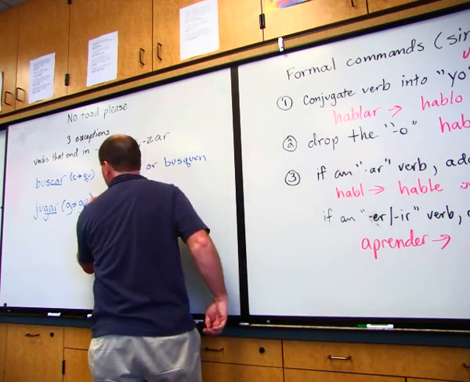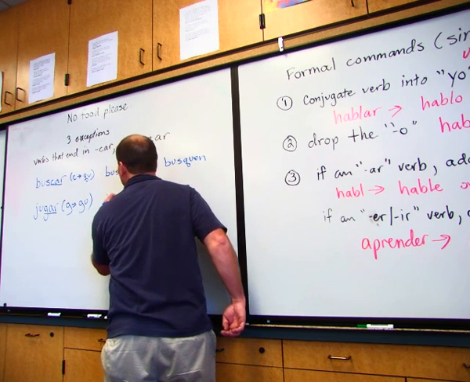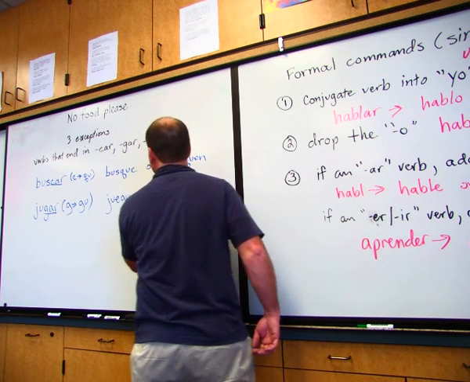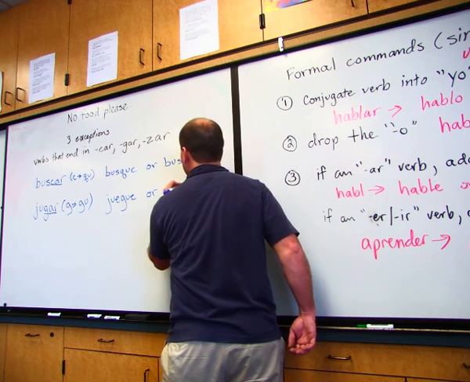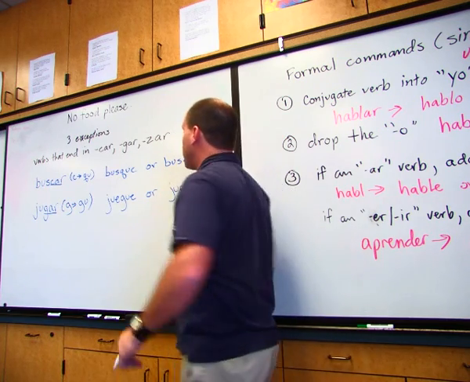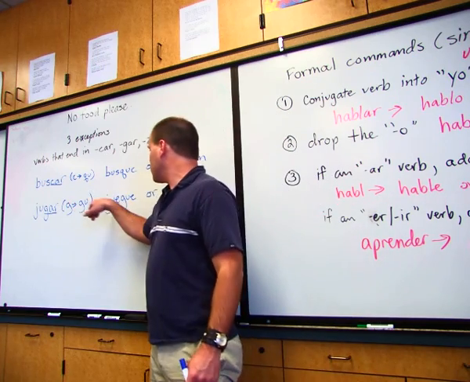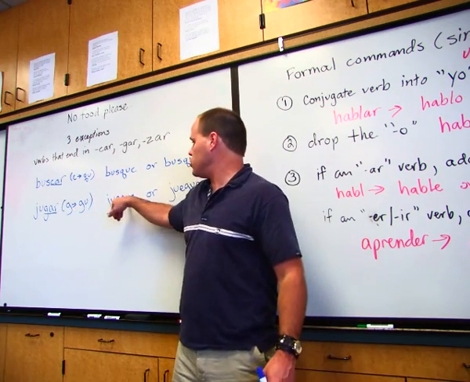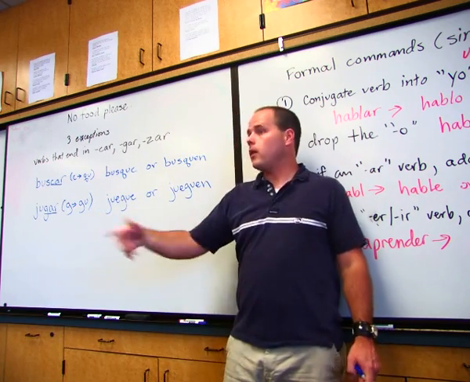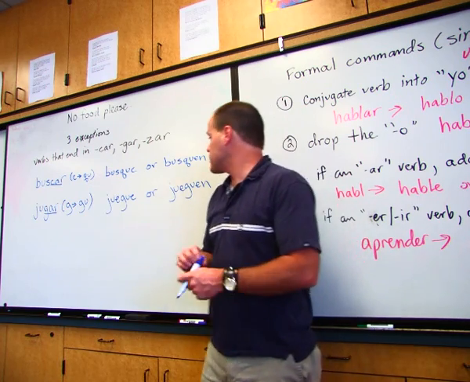So it becomes juegue or what? Juegue. Now remember, there's a stem change. Jugar is a stem changing verb. It's a U to UE. So we have that stem change there, but then we add that GU. Okay? Juegue or jueguen. And that's how it's going to be there.